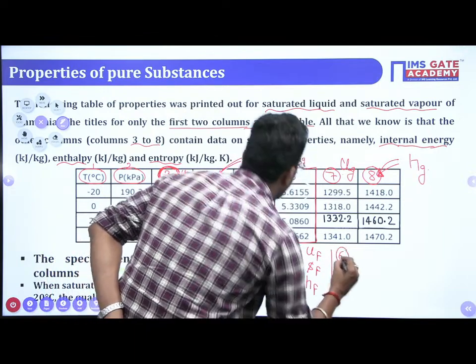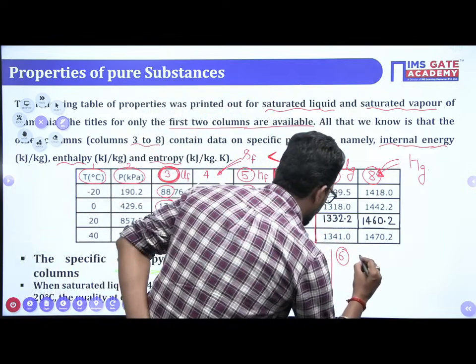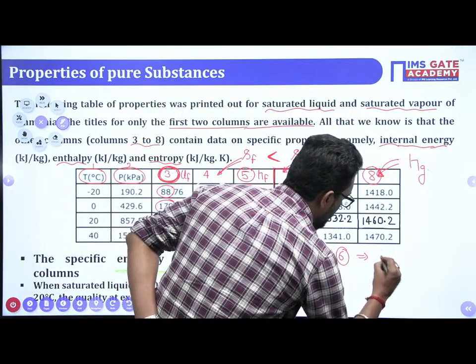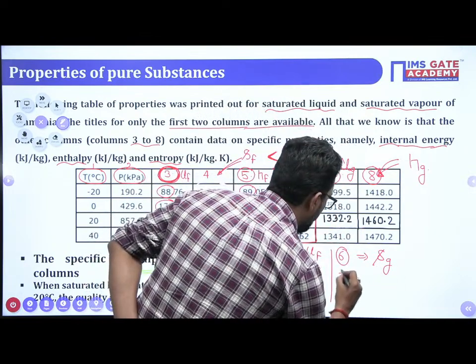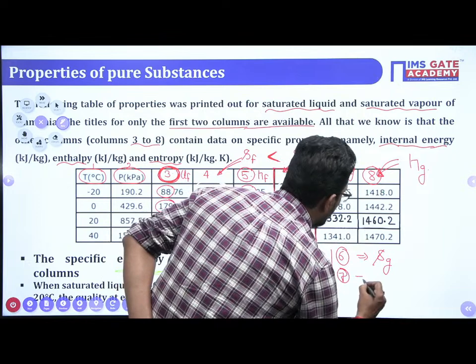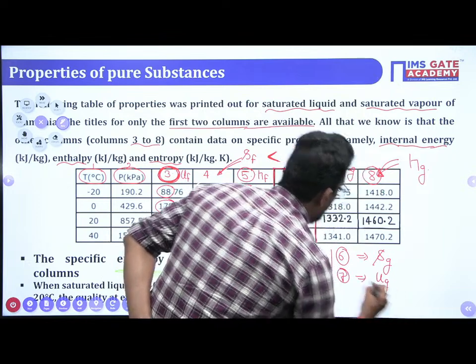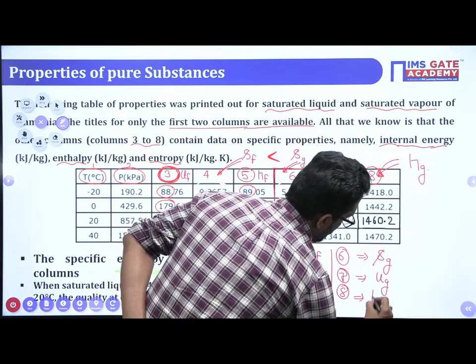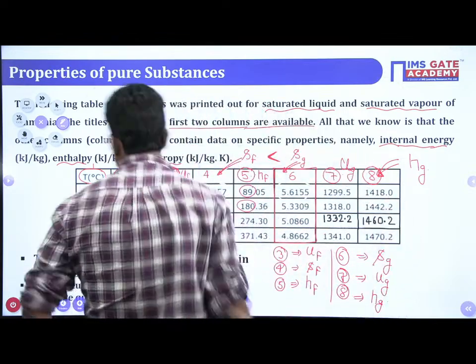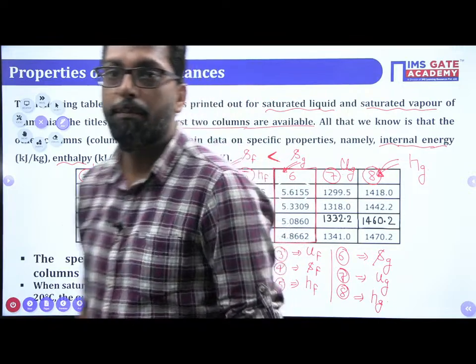Column 6 is your SG. Column 7 is your UG. The 8th column is your HG. Very good. So you have to find, compare.